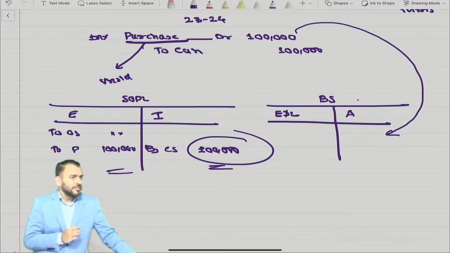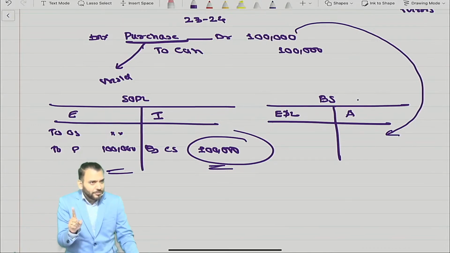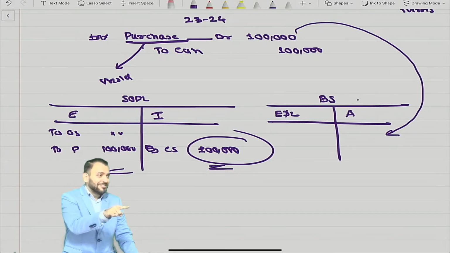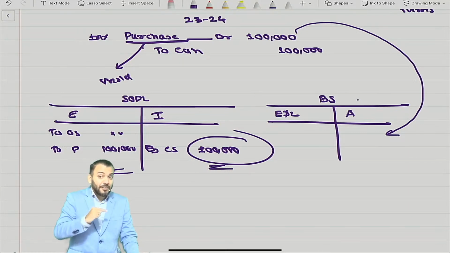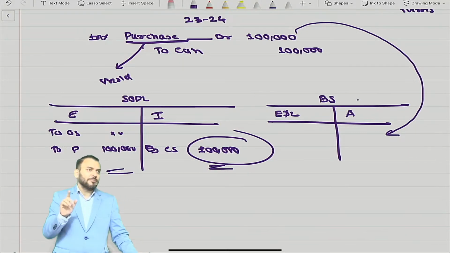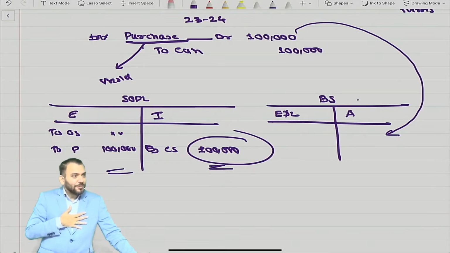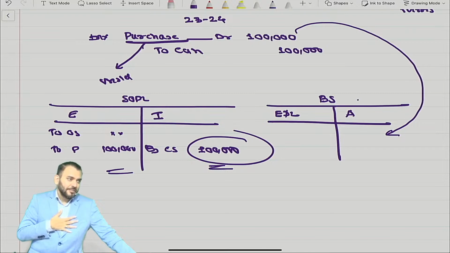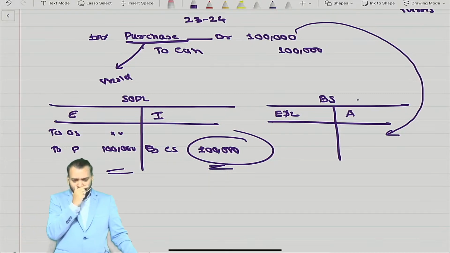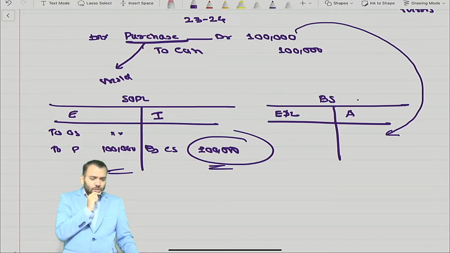Understood what I am saying? Once again, I am not demotivating you, because I was the same as you. If I can become a CA and an expert, you can also become an expert. In CA Inter, I was just like you. Actually, what happened when I was in CA Inter? I never took a coaching class.